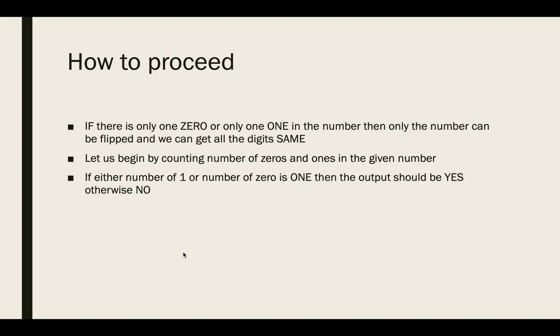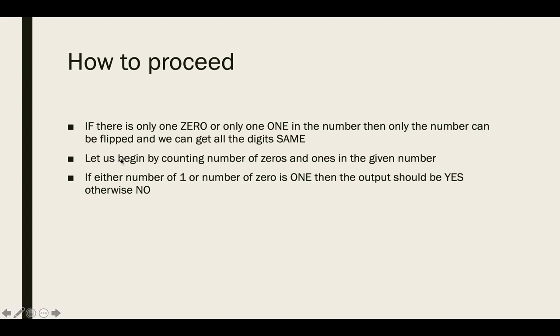So if there is only 1 zero or only 1 one in your number, then only the number can be flipped and we can get the same digits. So it is obvious that if your number is having only 1 zero, then you can flip that 0 to 1 and your number will become all ones. Otherwise, if your number is having only 1 one, then if you flip that 1 to 0, then all the digits will become 0.